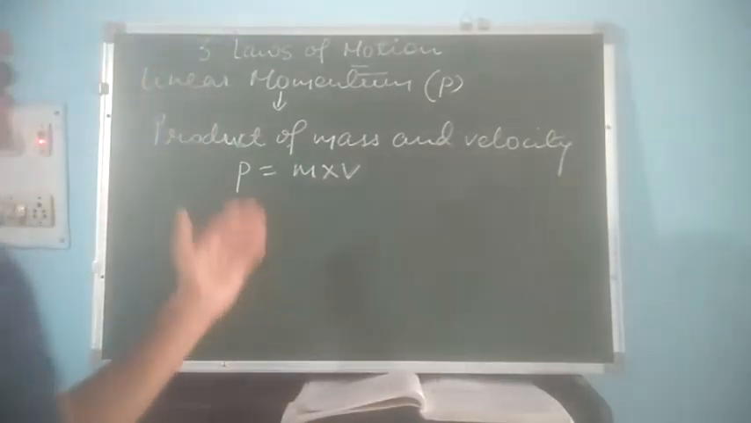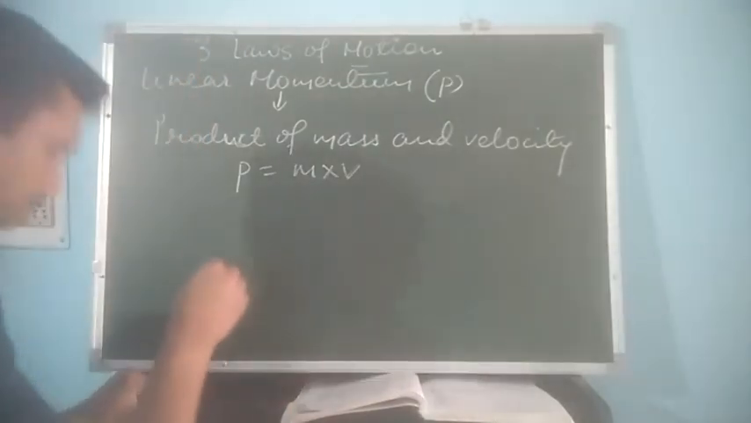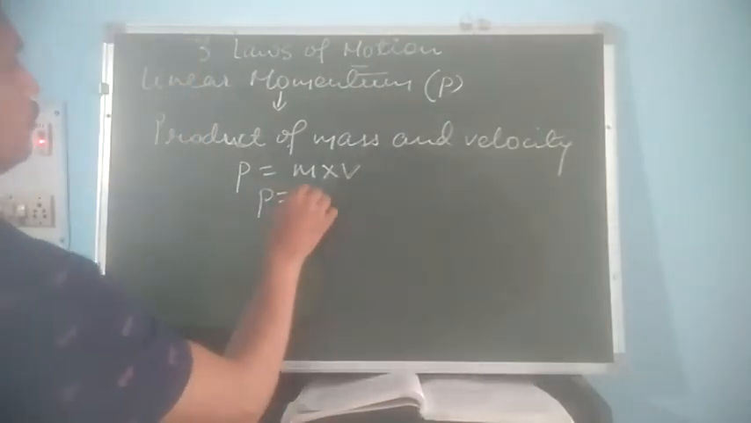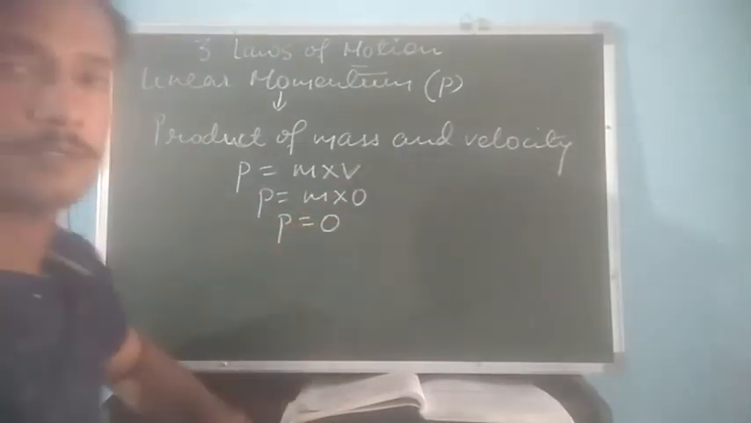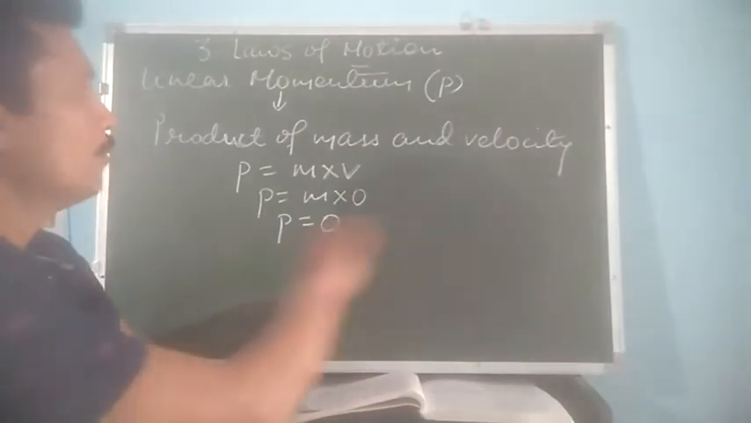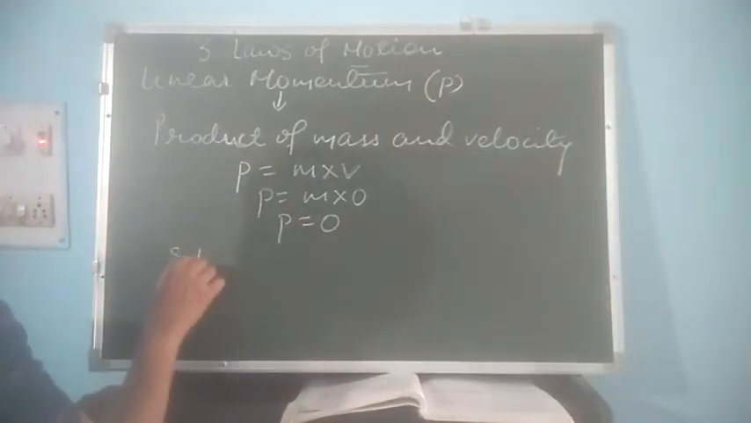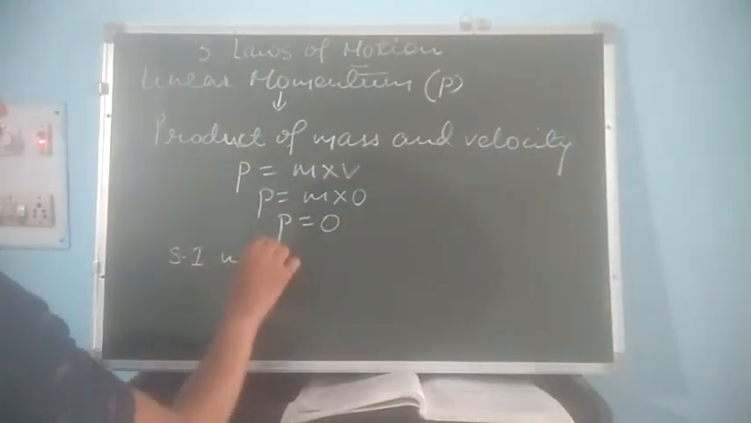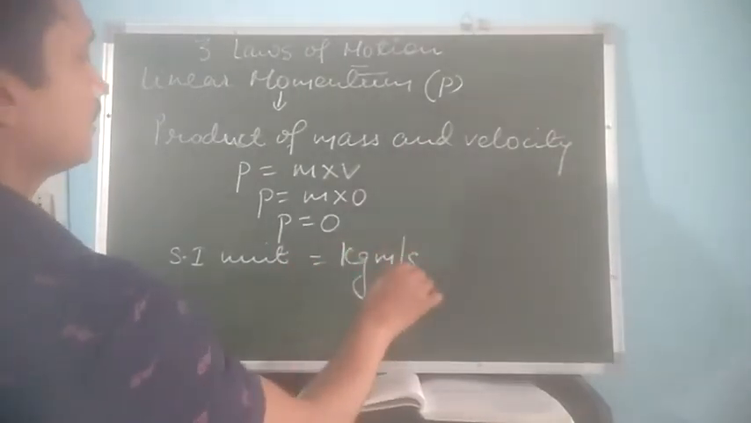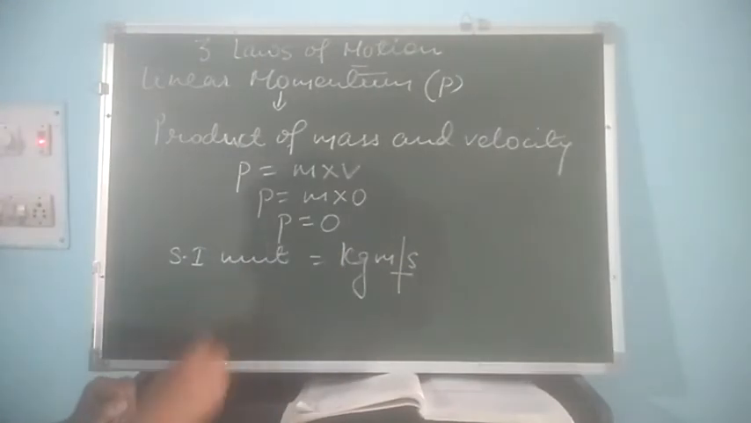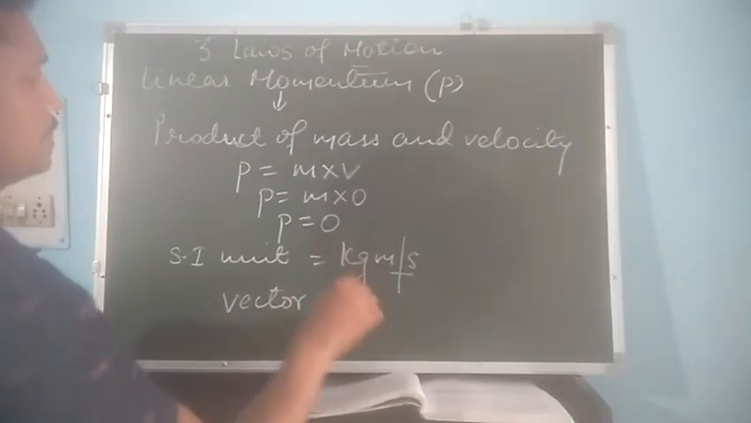Now let's see what happens if the body is at rest, where the velocity is 0. In this case, when the velocity is 0, the momentum of the body will also be 0. There will be no momentum in the body. Now coming to the SI unit of momentum. The SI unit of momentum is kilogram meter per second, kg m/s, and it is a vector quantity.